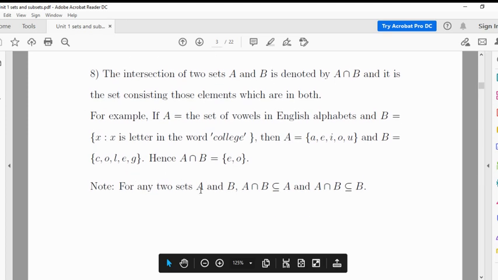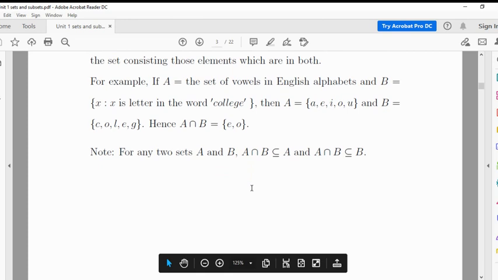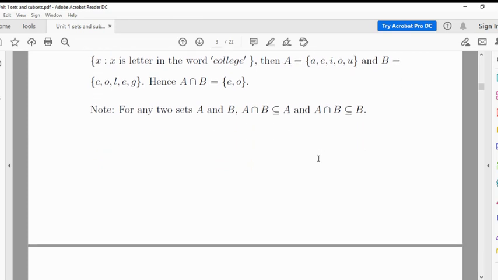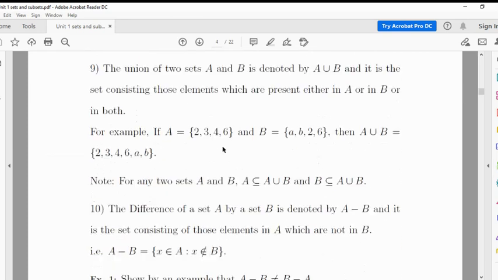So for any set A and B, A intersection B is always a subset of B. The union of two sets is denoted by A union B, and it is the set consisting of those elements which are present in either A or in B or in both. एकतर ए मध्ये असेल किंवा बी मध्ये असेल किंवा दोघांमध्ये असेल.